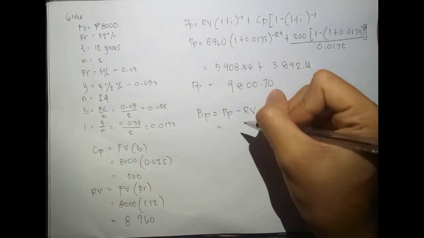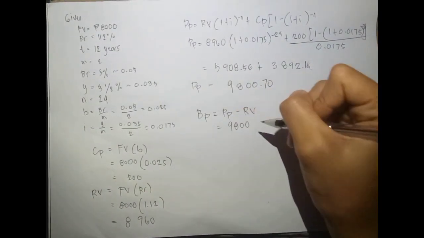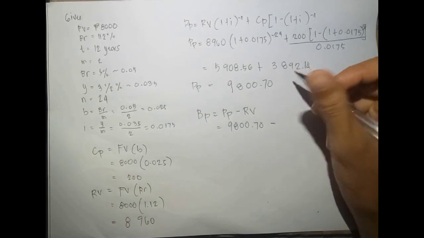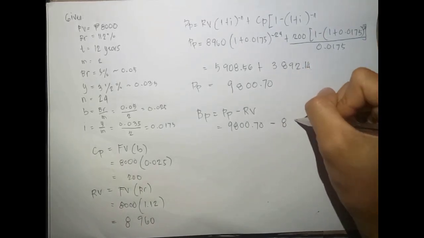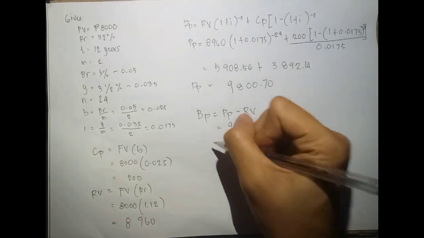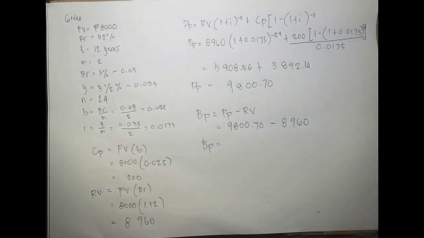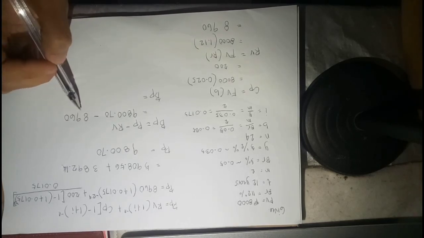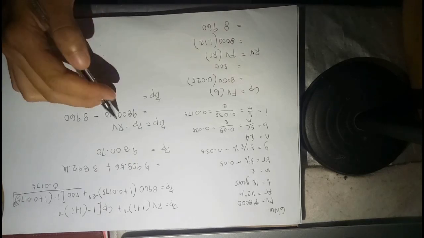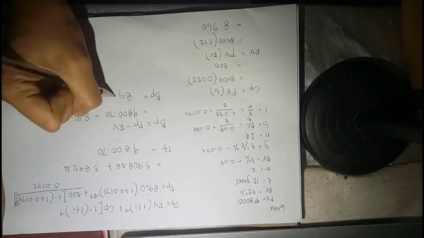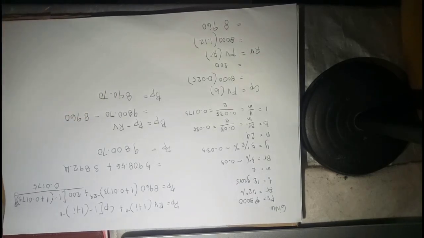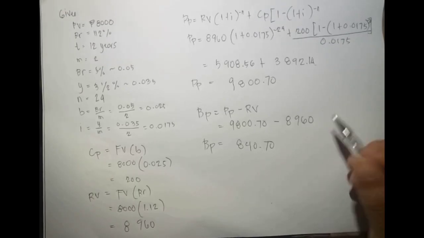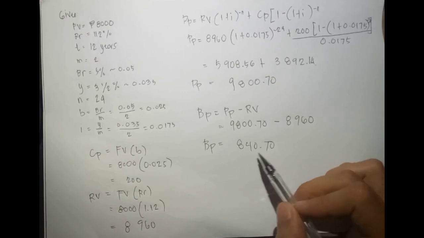Yung ating PP dito is 9,800.70 minus sa ating RV. So yung RV natin is 8,960. So 9,800.70 minus 8,960 is equal to 840.70. So yung ating bond premium is 840.70.